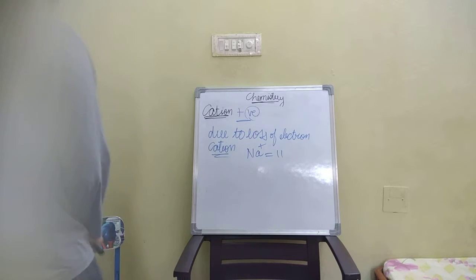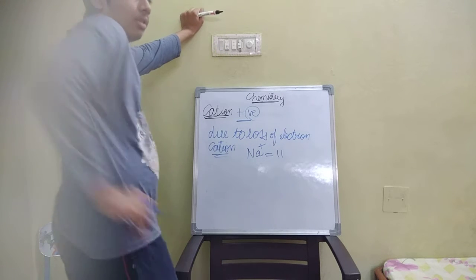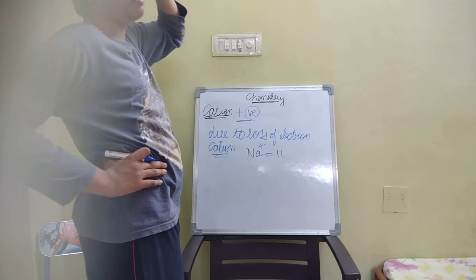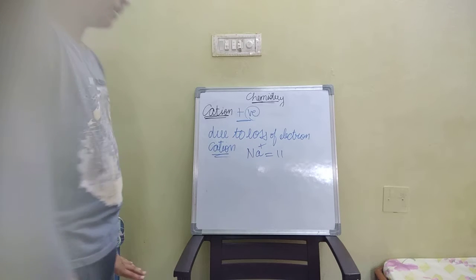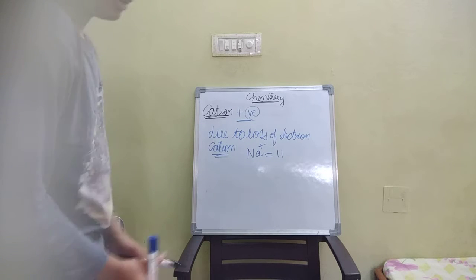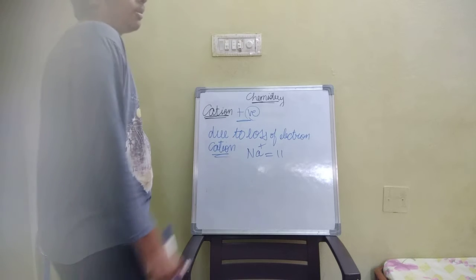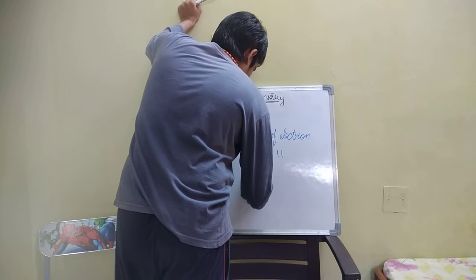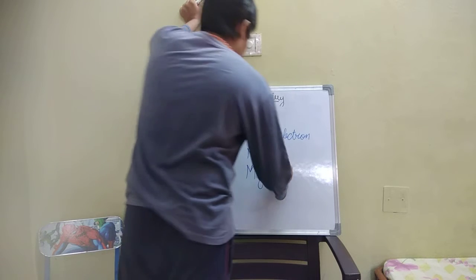Example, we'll take magnesium. You should know about the atomic weight. We'll go deeper later, not now. With the atomic number we can do electronic configuration. Now we'll see the atomic number: magnesium atomic number 12.